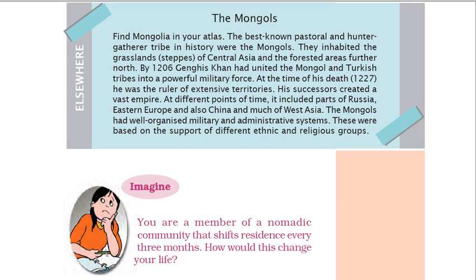His successors created a vast empire. At different points of time, it included parts of Russia, Eastern Europe, and also China and much of West Asia. The Mongols had well-organized military and administrative systems. These were based on the support of different ethnic and religious groups. Imagine you are a member of a nomadic community that shifts residence every 3 months. How would this change your life?